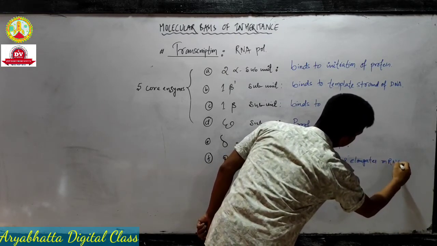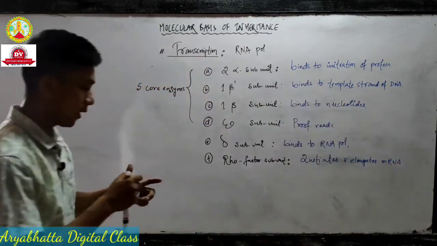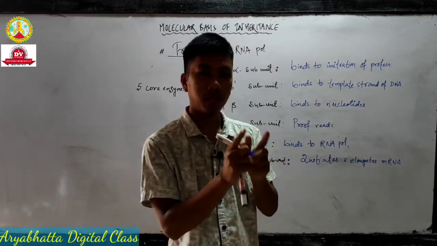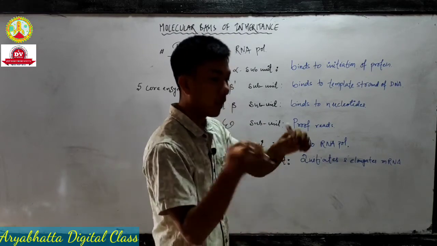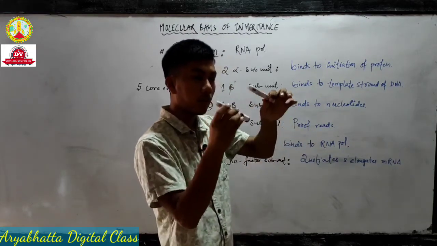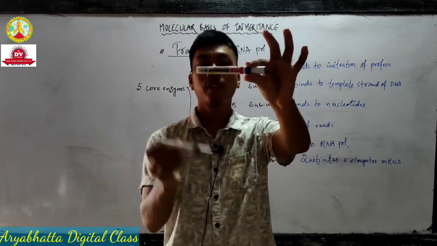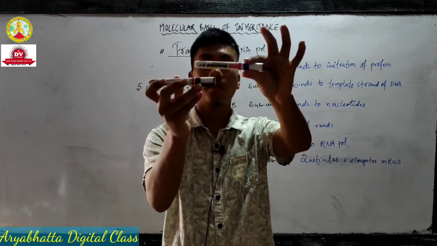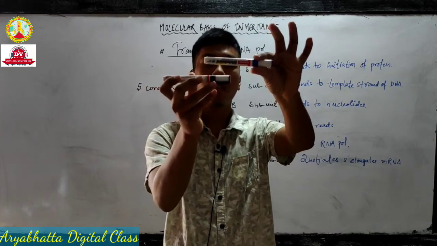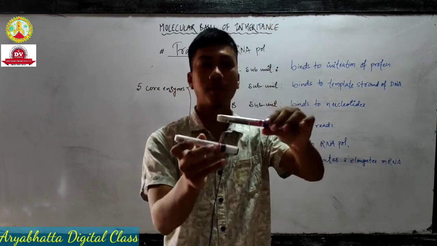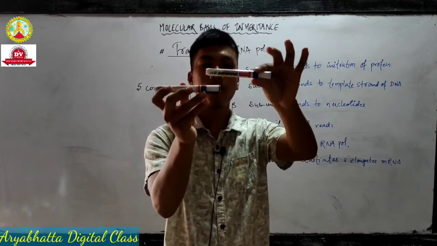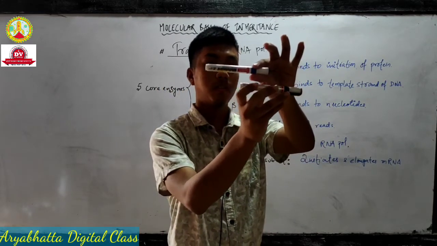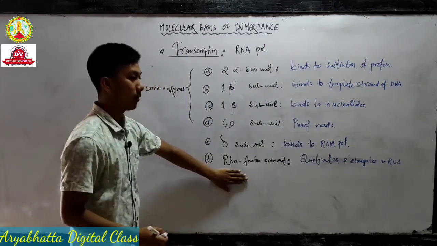It initiates and elongates mRNA. See, when an mRNA strand is formed from a DNA strand, suppose this is mRNA, this is the DNA strand, the elongation of mRNA, the mRNA will elongate, slide over. Slide over means they are going to synthesize from the template strand, right? When they elongate, this elongation is done by the rho factor subunit.